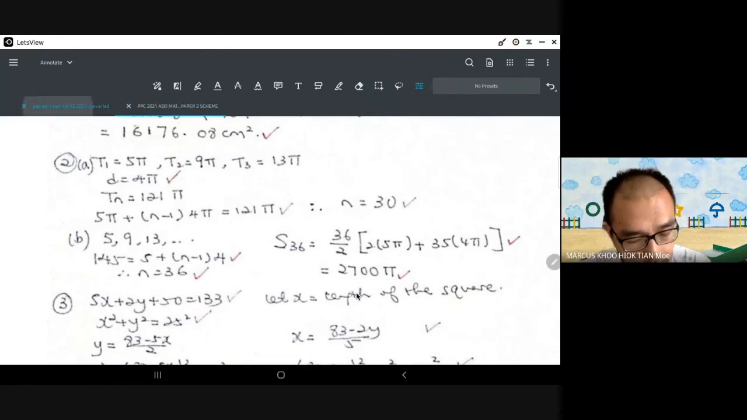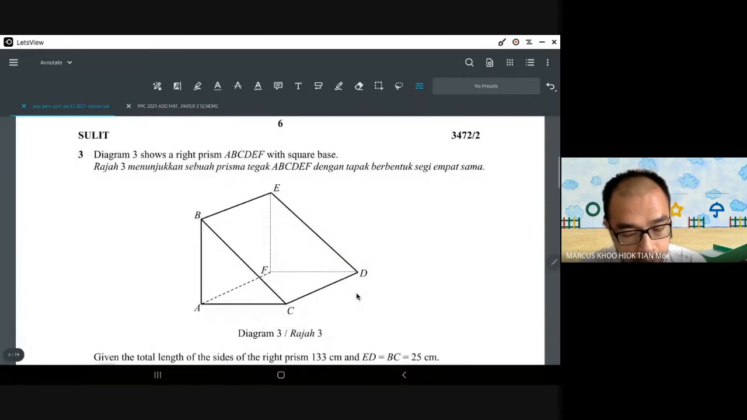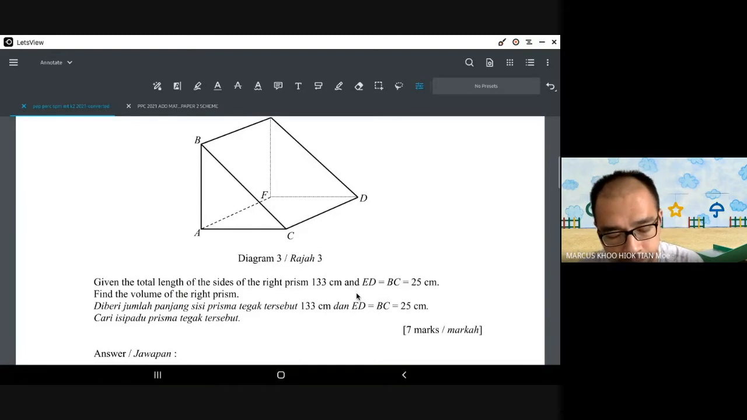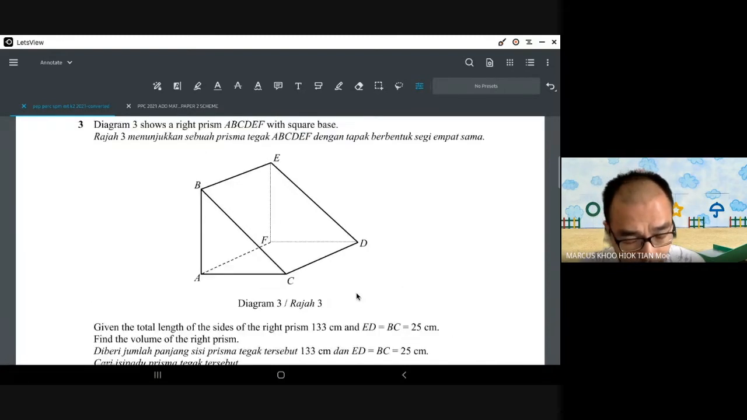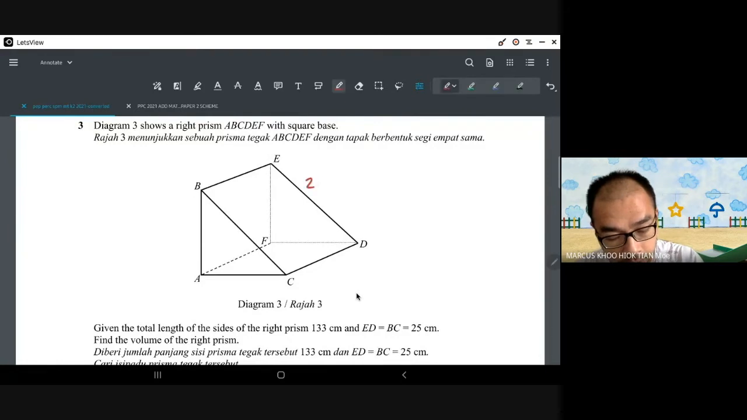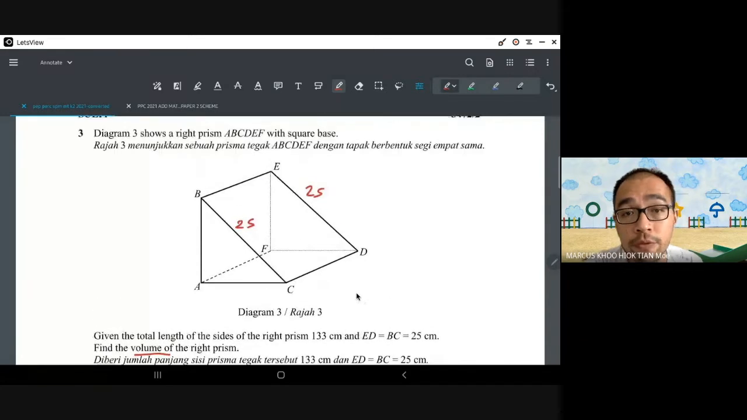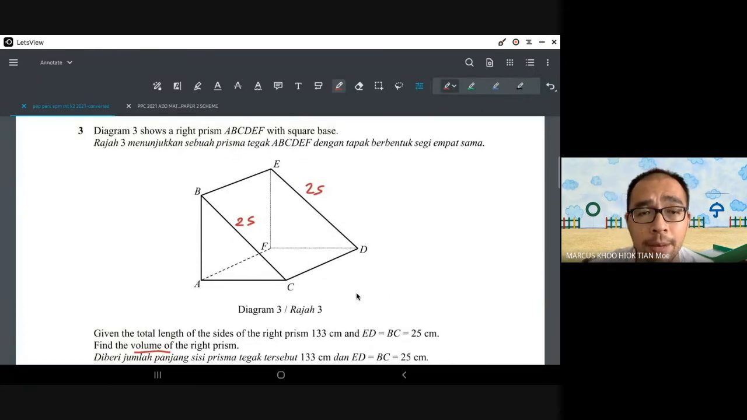All right. Question 3. This is a prism ABCDEF with a square base. Given the total length of the sides is 133, ED equals BC is 25. So this is 25, and this is 25, and that's a very interesting thing. Find the volume of the right prism. They seem to give you two sentences, and it seems like, what is this question? Actually, this is simultaneous equations. Simultaneous equations means you need to have at least two formulas, if not three.